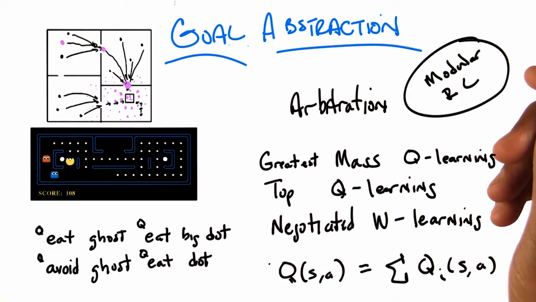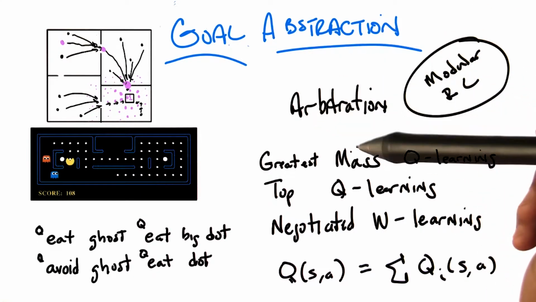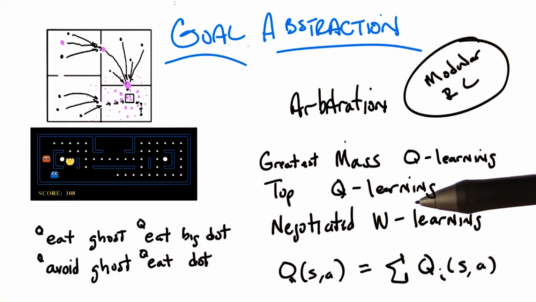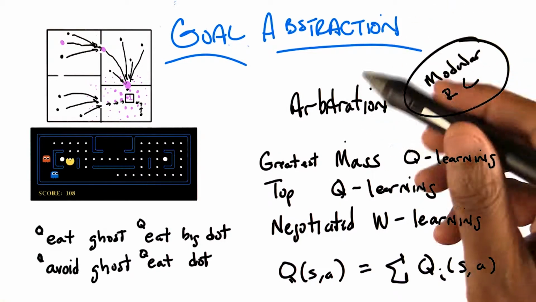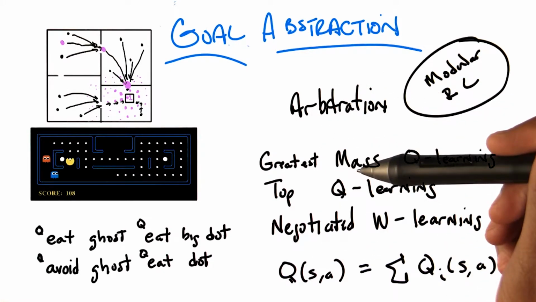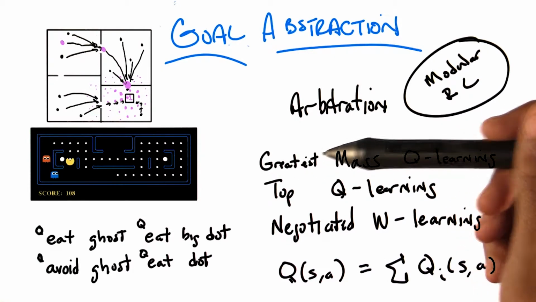Okay, so then why is it Q-learning? Why isn't it just greatest action mass or something? Well, the reason it's called Q-learning is because you assume there was Q-learning going on, and you're using the Q function to determine how to vote. That's exactly why it's called that, because there's a Q function involved. So this is adding everything up, and it does what you would expect. Everyone votes, and whichever has the biggest vote wins.